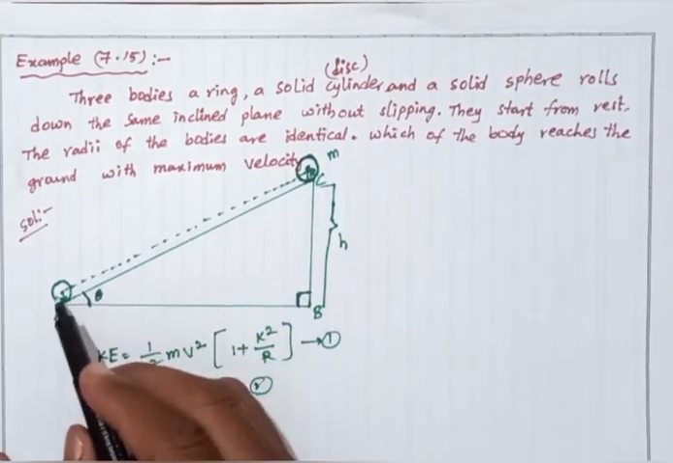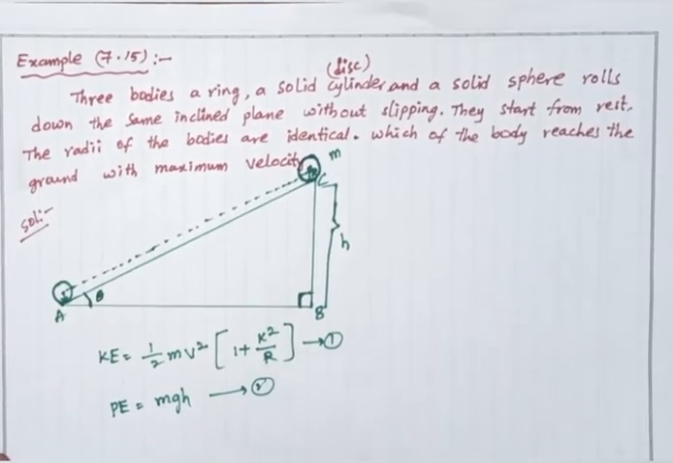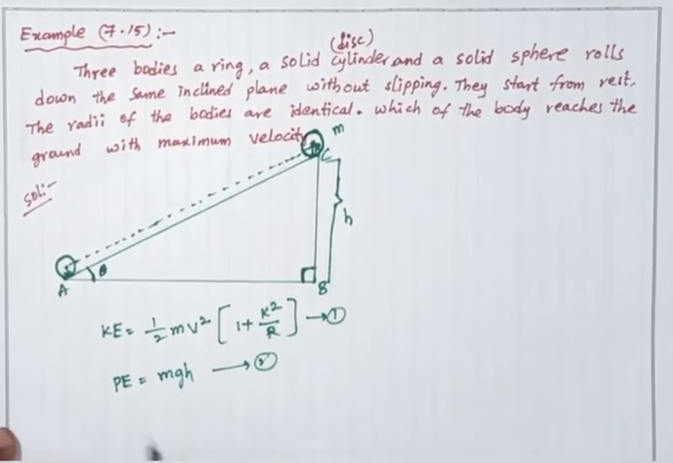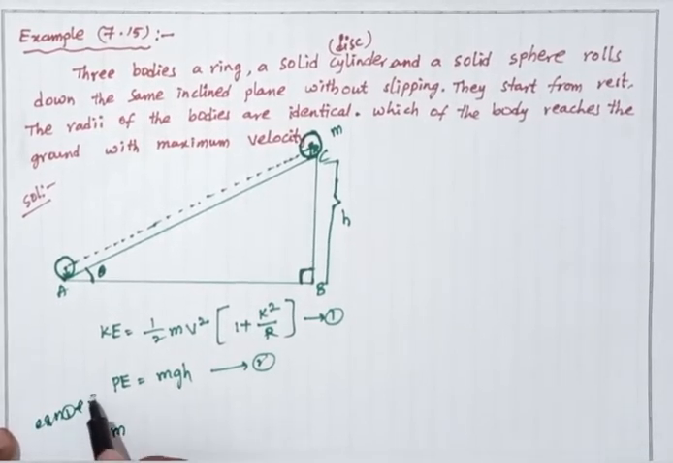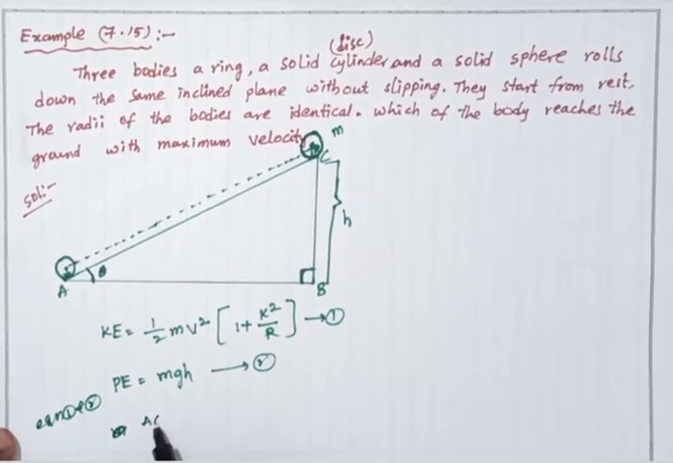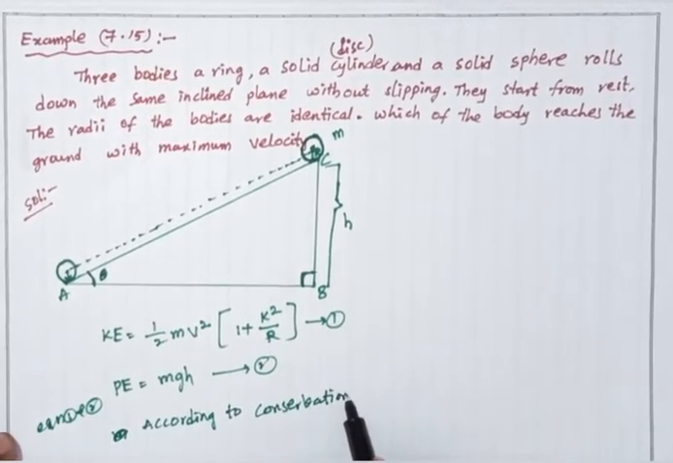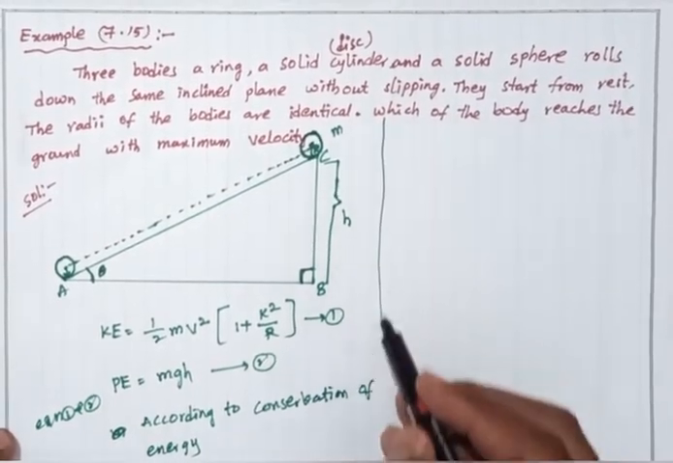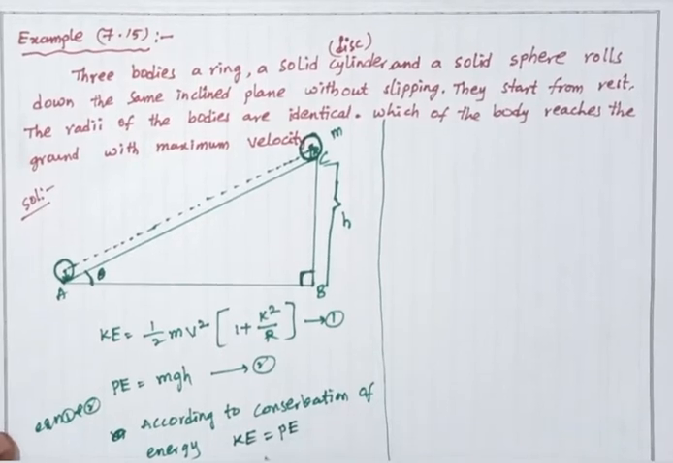That potential energy is converted to motion, rolling motion, so it is kinetic energy. So both are equal. According to conservation of energy at any point, we have taken mgh from equation number 1 and 2. According to conservation of energy, we have taken the kinetic energy equals potential energy.